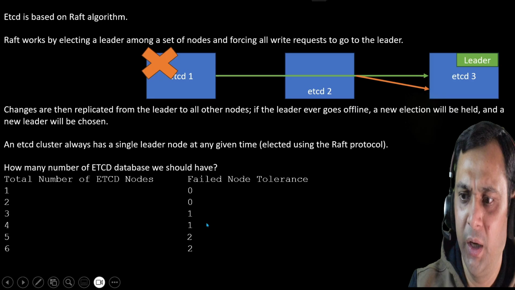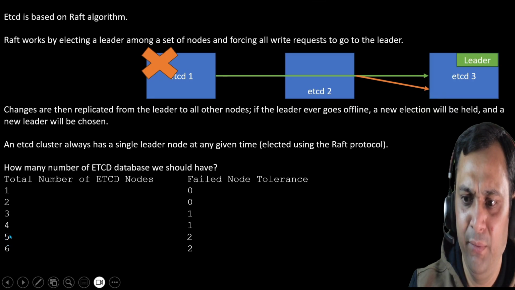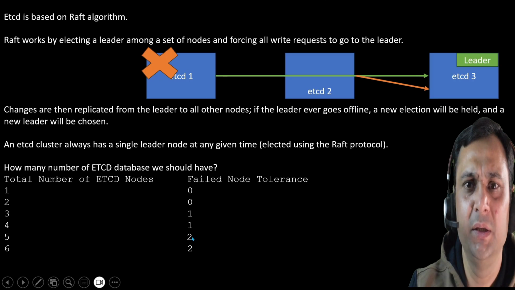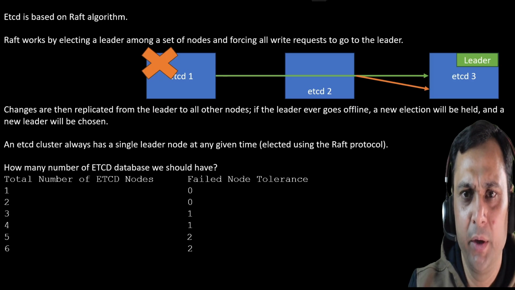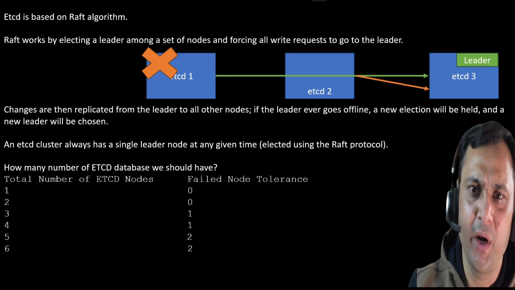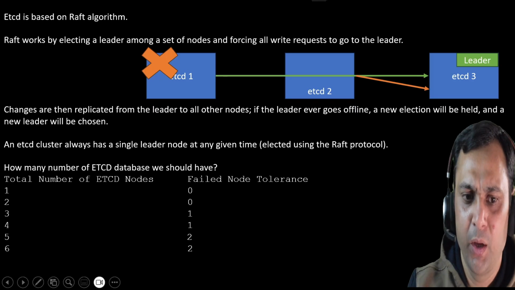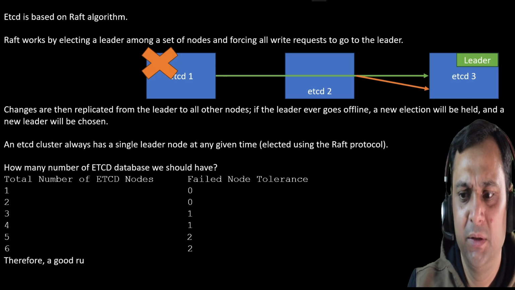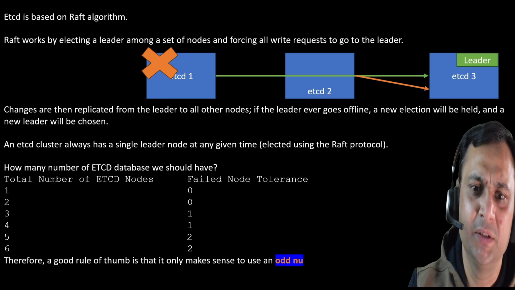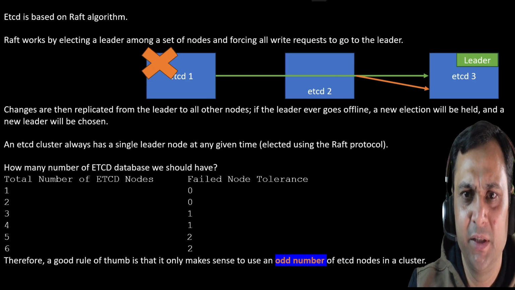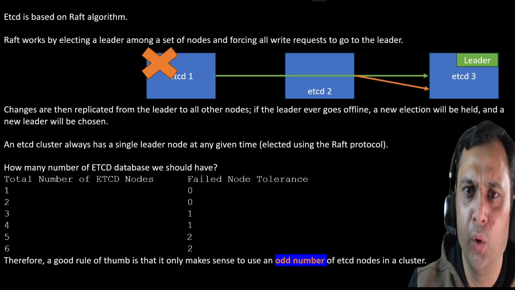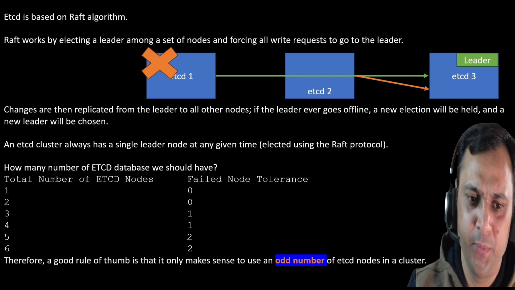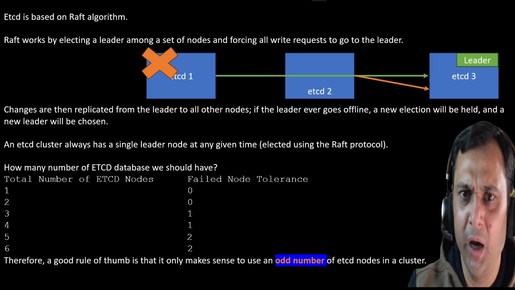And if we have four, then again one. If we have five etcd pods running, then it will be two tolerance. It means that two etcd pods can go down and still we can retrieve all the data. Okay, and six means two. Therefore a good rule of thumb is that it only makes sense to have an odd number of etcd instances running, obviously, right? So let's move forward. I hope it is clear now.